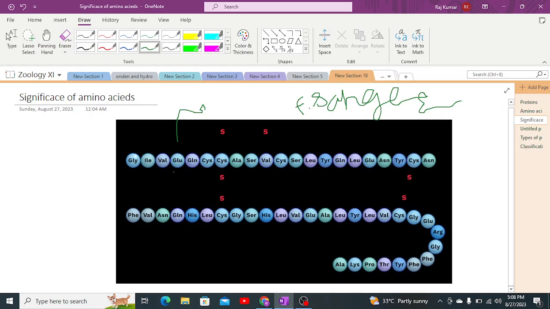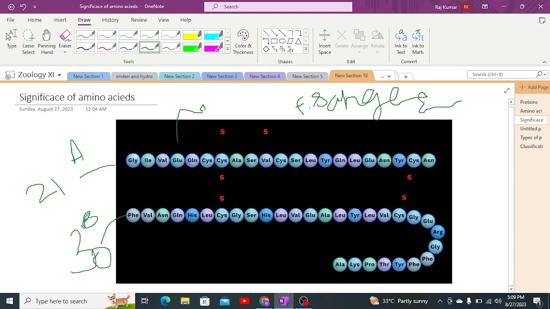And what he observed was this: there were two chains of amino acids. First chain had 21 amino acids. Second chain had 30 amino acids inside the structure of insulin observed by F. Sanger. So he observed that there were bondings known as disulfide bonds between the chain A. Let's suppose this is chain A, this is chain B, and there was bonding between chain A and chain B known as disulfide bond.